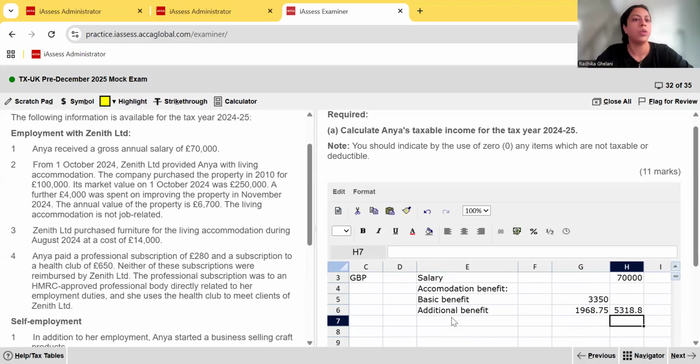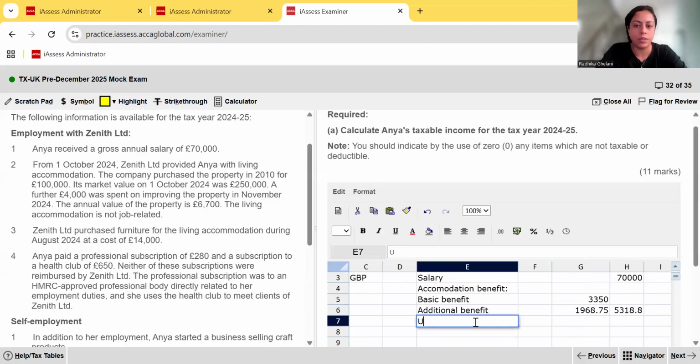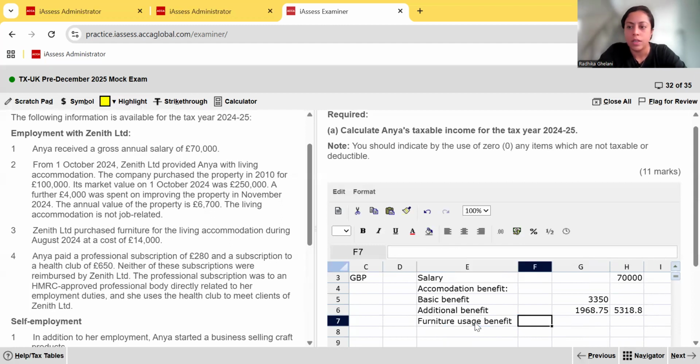Then the next benefit, note number 3, said Zenith purchased furniture for the living accommodation during August 2024 at a cost of 14,000. So the furniture usage benefit is going to be how much? 14,000.